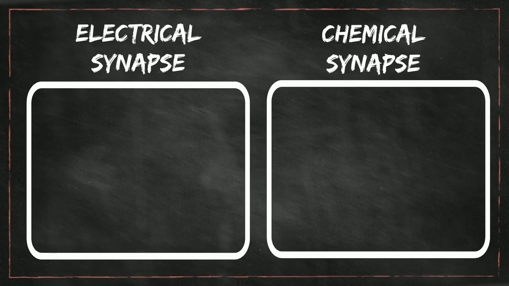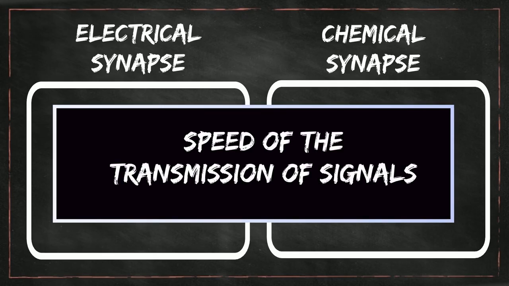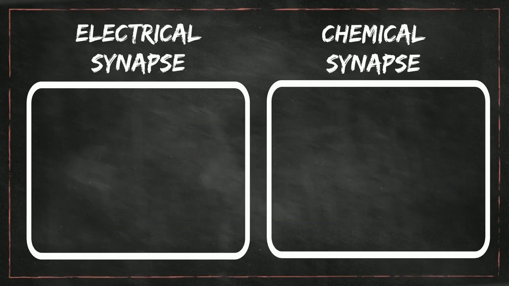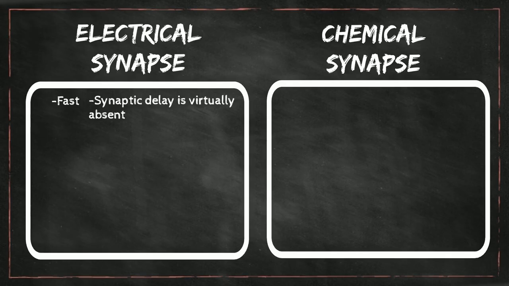My name is Hana Sakinah binti Hamizi, and I would like to explain the differences between electrical and chemical synapse. The first difference between electrical and chemical synapse is the speed of the transmission of signals. For electrical synapse, the speed of the transmission is very fast, and the synaptic delay is virtually absent. While for chemical synapse, the speed of the transmission is slower, and the synaptic delay is at least 0.3 meter per second, but usually 1 to 5 meter per second or longer.